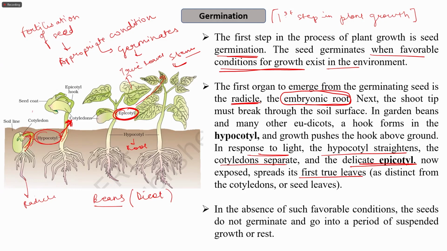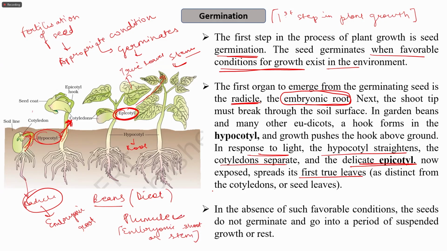So in the embryonic stage, the seed leaves are known as the cotyledons, and in the larger plant, when the plant completely germinates, the leaves are known as the true leaves. Similar to the hypocotyl, there is the radicle, which is the embryonic root. We also have the embryonic shoot, or the rudimentary shoot of the embryonic plant, which is known as the plumule. So the plumule is the embryonic shoot or the stem.